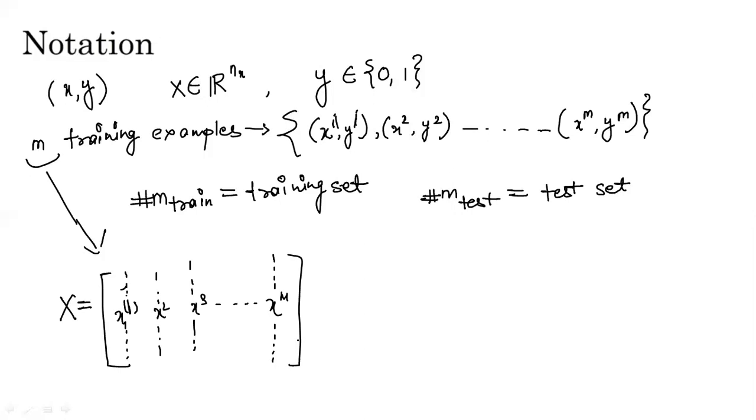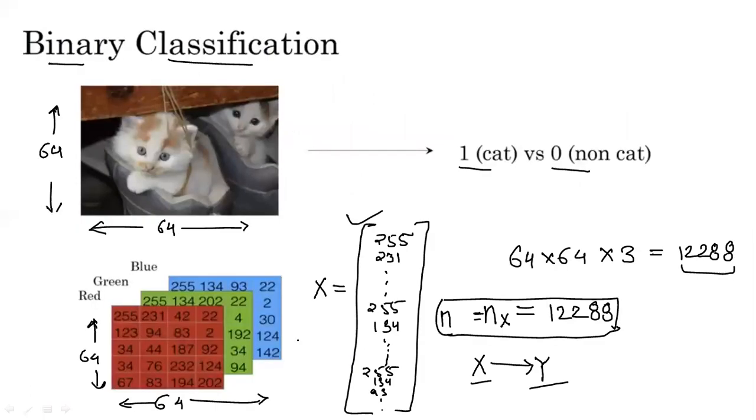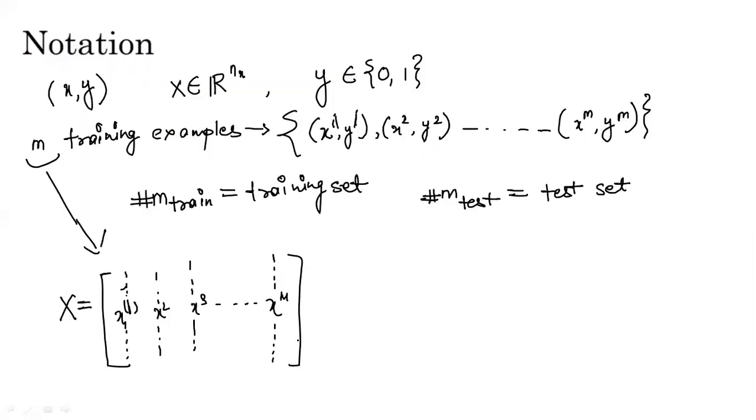Okay, so as I have already told you in the previous slide, the total number of input features was nx, and nx was 12288. So here also the number of input features, that is the number of rows, would be nx. Corresponding to nx rows, since we have m training examples, this would be an nx cross m input feature matrix. So if you specifically write the dimensions of x, it would be nx cross m.